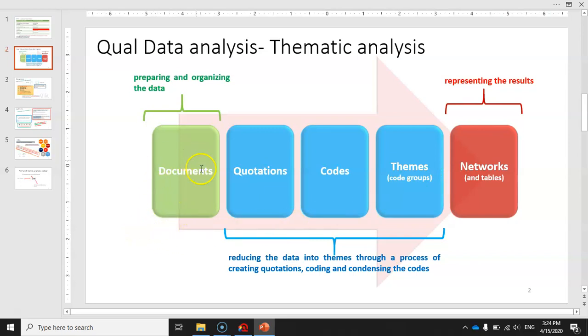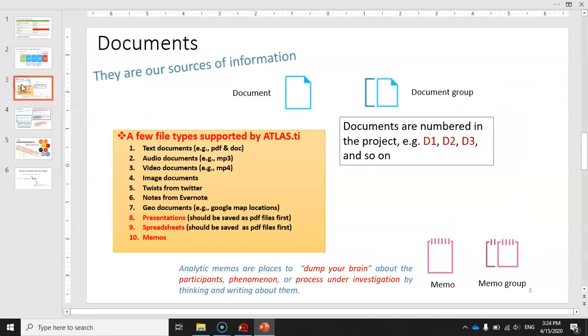Alright, now what are documents, quotations, and codes? Let me just very briefly talk about these three data entities in the next slides, and then we will add the documents to our project. Alright, basically documents are our sources of information. In ATLAS.ti they are displayed with this icon, and when you group them, this will be the icon for document groups. Also, this is the format for numbering the documents.